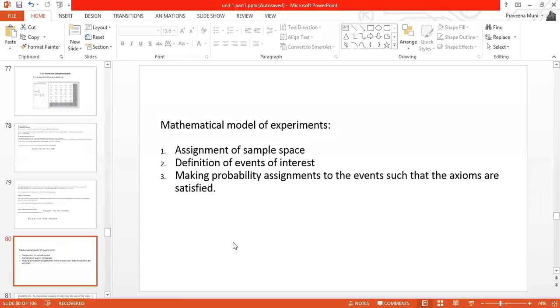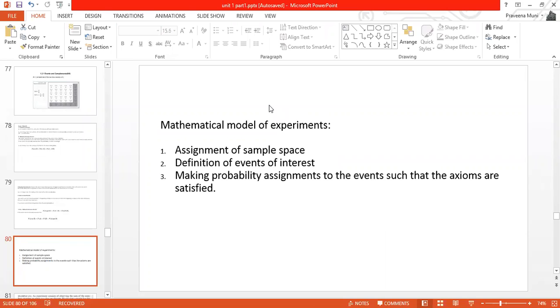Okay, so we have discussed that there are three axioms. What is the first axiom? The probability of any outcome will be a non-negative number. The second one is the probability of sample space will be equal to 1. The third one is when two events are mutually exclusive.